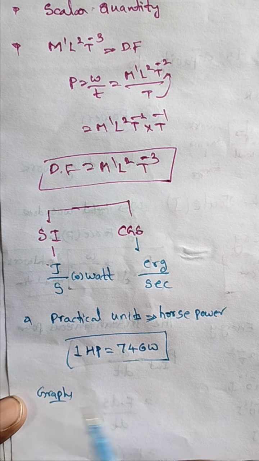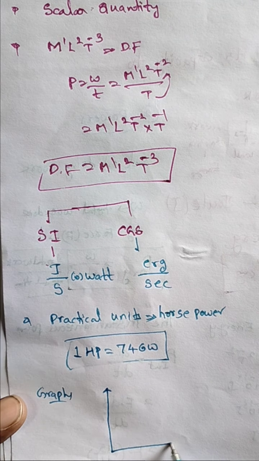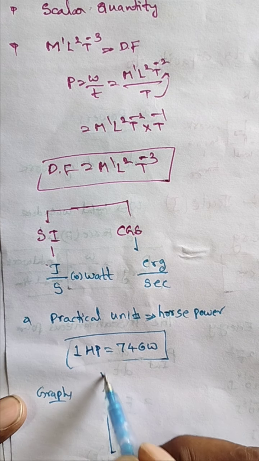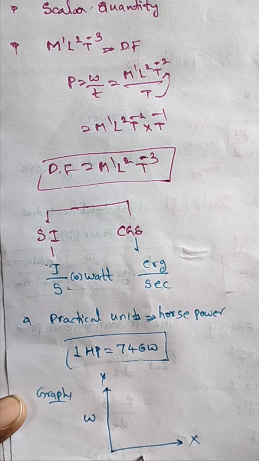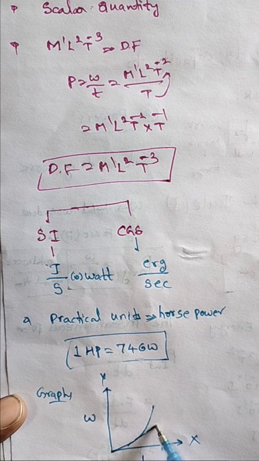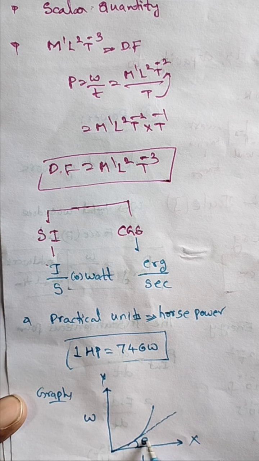Now I am taking the graph. So this is the x-axis, y-axis. In the x-axis I am taking W and in the y-axis T. So the graph is like this, and this is the slope, making an angle theta.